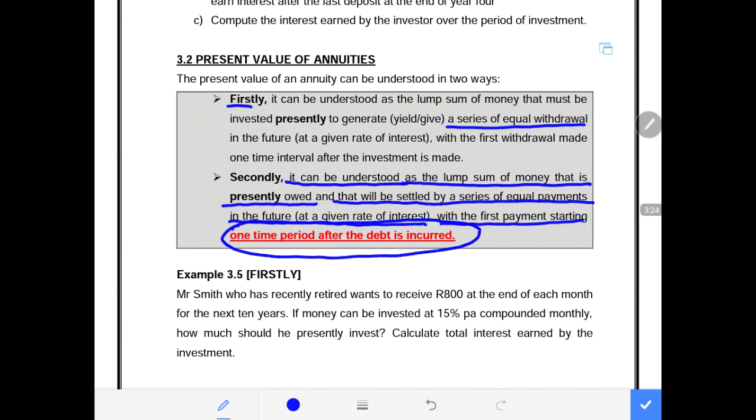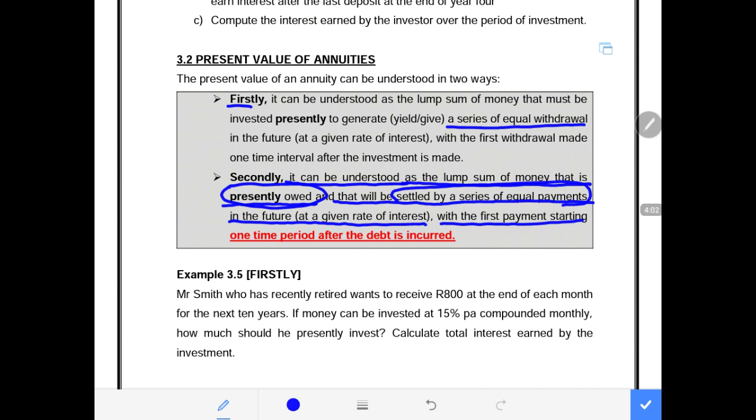Let us say you buy a car through finance lease, and I'm sure people that have bought a car will know, where you buy the car through the bank. That means you are presently owing the bank money, and you are planning to settle the account through a series of equal payments. You pay for your car for a period of 5 years, but you were owing the bank at the time you bought the car. Then you settle that through the series of equal payments.